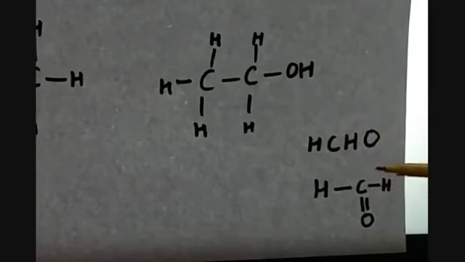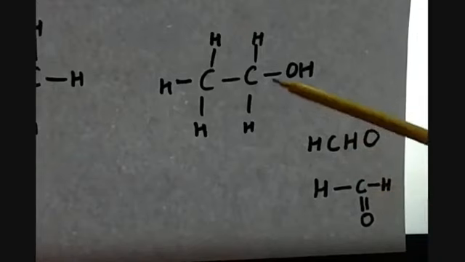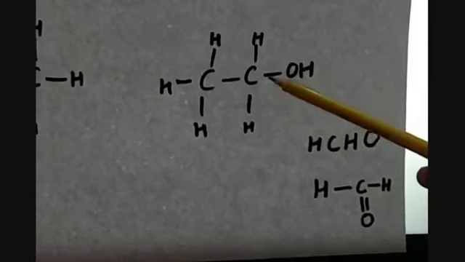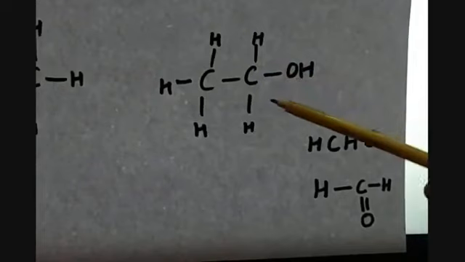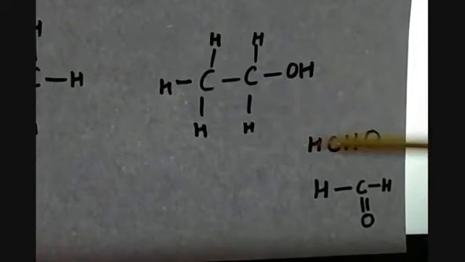That means at the end of the name of an organic compound having the functional group CHO, we add -al. The parent chain will be named first, and then we add the -al. So it has just a single carbon atom, so it will be called methanal. And this compound, which has two carbon atoms and an alcohol group, will be called ethanol.